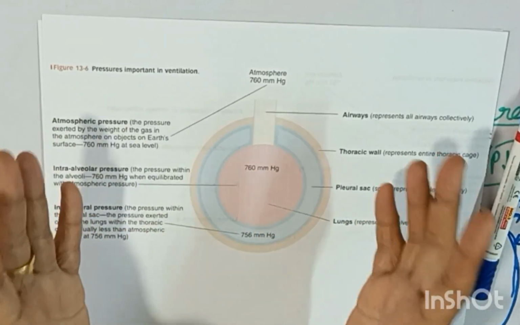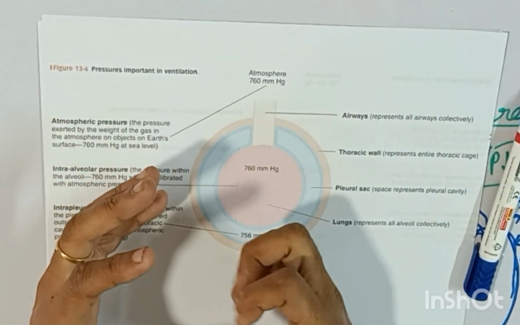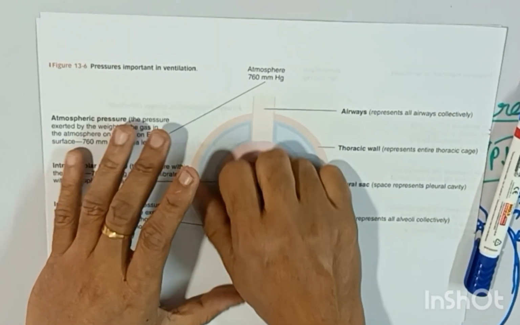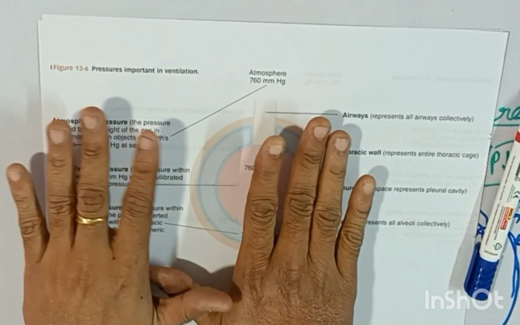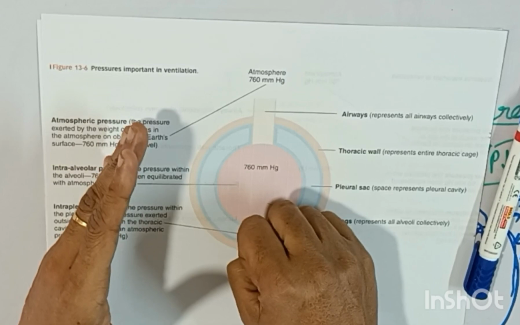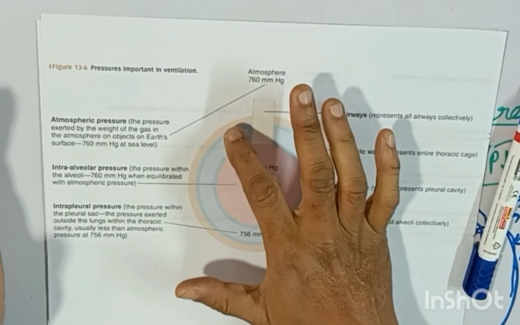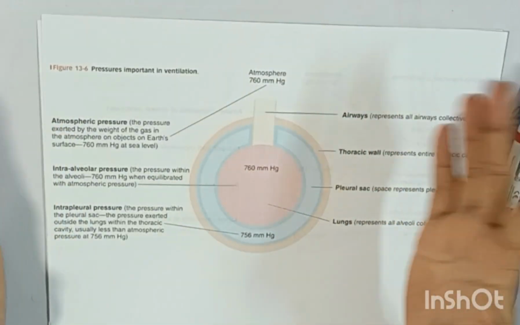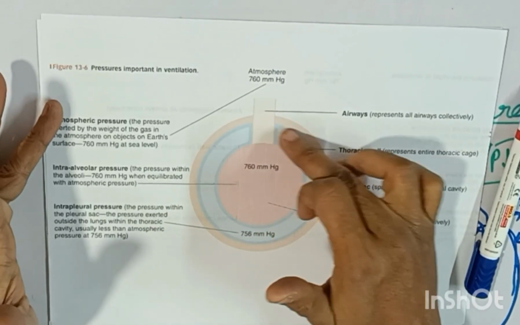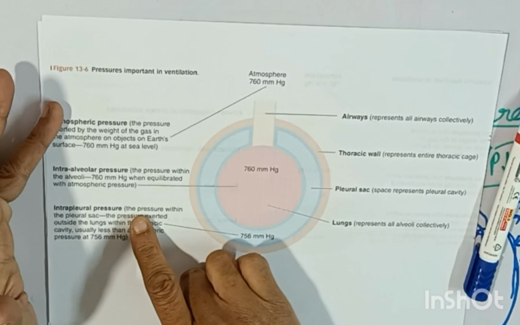Say in a healthy human body, in a living system, the chest wall is always pulled upon by the lung. The lung has its own elastic recoil. So there is a balancing action always going on. The chest wall tries to go outward, and the lung tries to get contracted. So both these balancing actions, of the chest wall as well as the lung, are always the case. And so there is a negative intrapleural pressure.